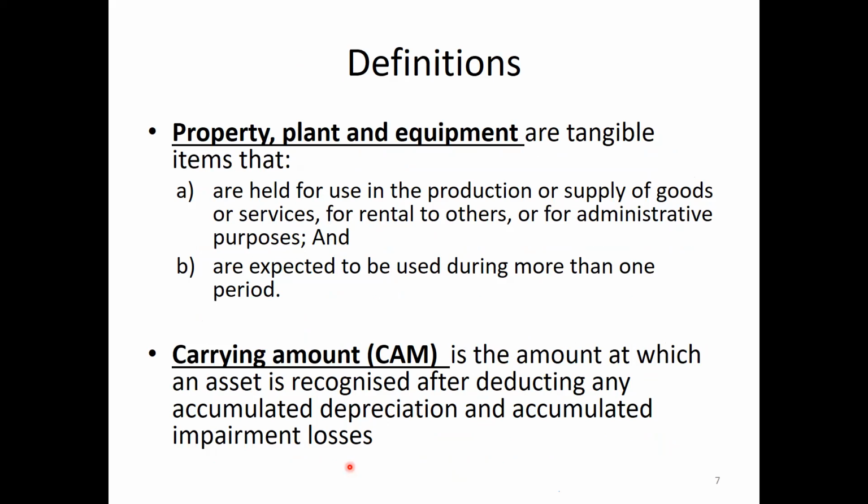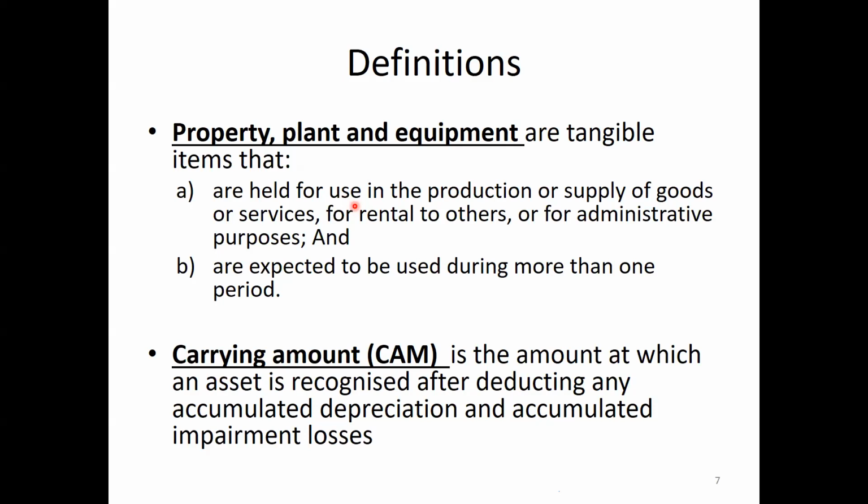Property, plant and equipment, PPE, are tangible items. First, it should be a tangible item that is held for use in the production or supply of goods or services. For example, it helps in the delivery of items, the supply of goods or services. Or for rental to others, we have buildings, shop buildings, shop rooms,